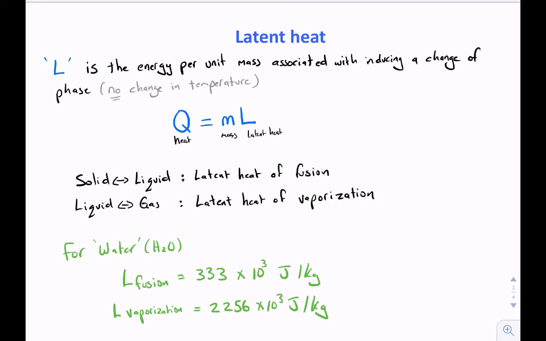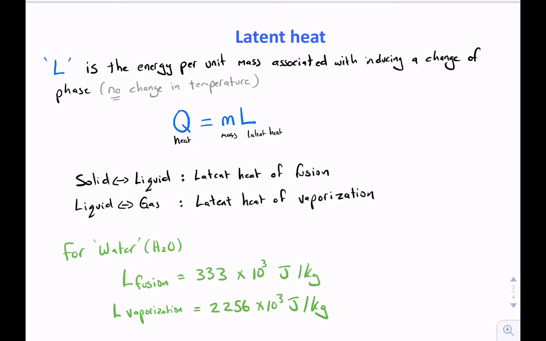And if we have 1 kilogram of water at 100 degrees C, we need a whopping 2,256,000 joules to turn it into steam. To put these numbers in context, it takes about 1 joule to lift a small apple 1 meter in the air. We're talking about millions of joules to transform a kilogram of water into steam. Thus, we're talking about a lot of energy.